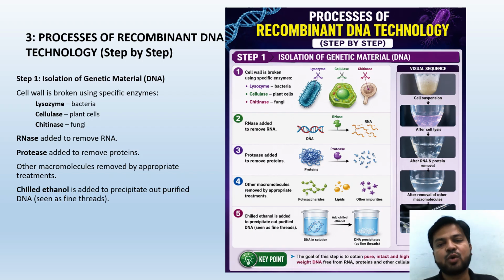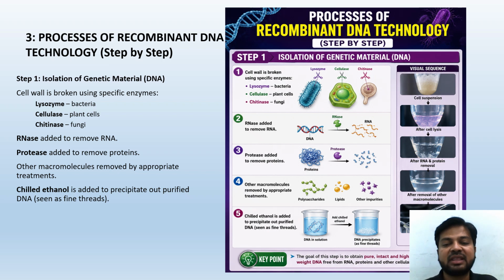Then we add RNase to remove the RNA. Then we add protease to remove protein, and other macromolecules like polysaccharides, lipids and other impurities are removed by appropriate treatments. Chilled ethanol is added to precipitate out the purified DNA. So we are breaking down the bacteria, removing the RNAs, removing the proteins in these steps. Finally, we add the chilled ethanol, and this chilled ethanol is going to precipitate the DNA.